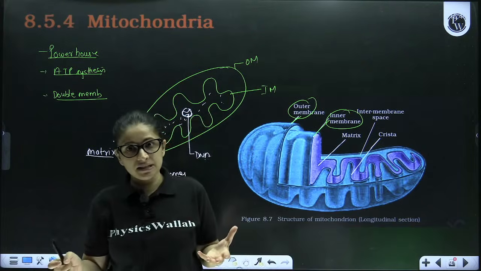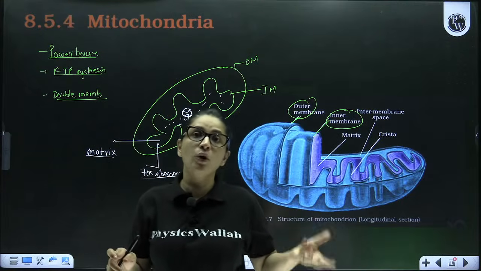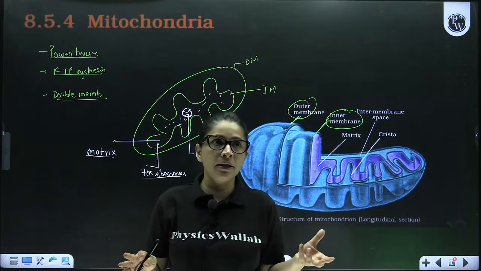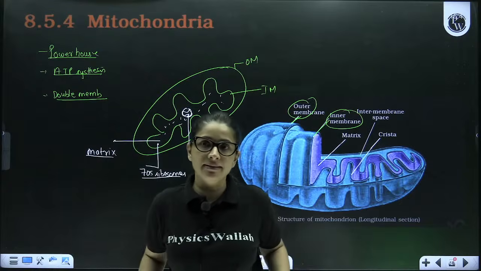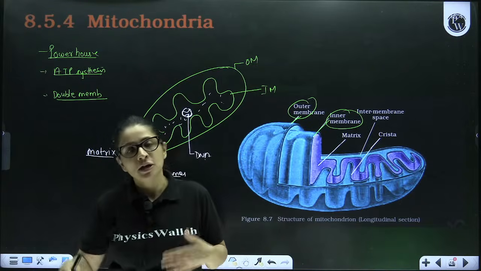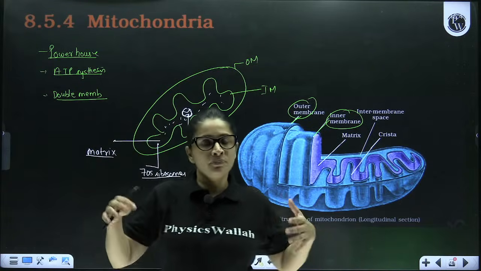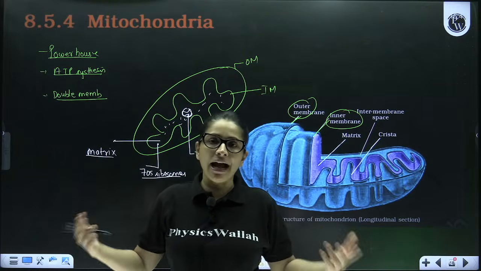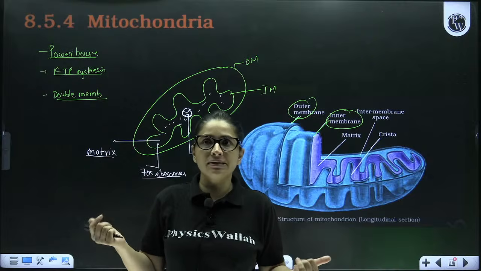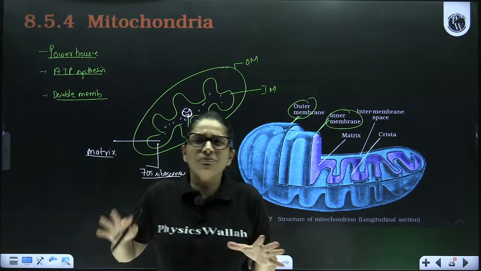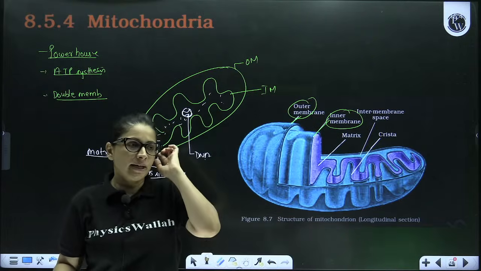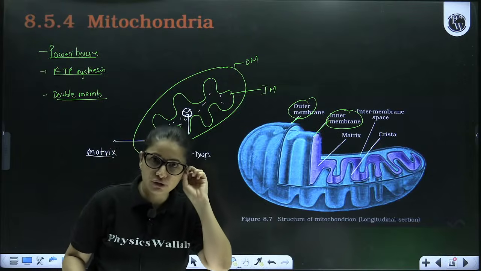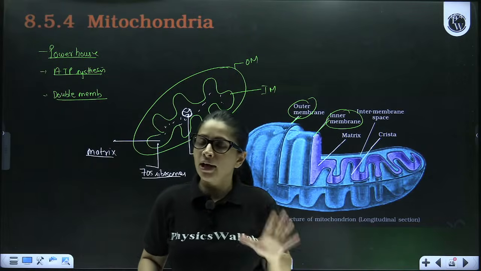It all depends upon which cell requires more energy. Like for example, my leg cells will obviously require more energy because every day I have to walk, so maybe my leg cell will have more ATP as compared to my cheek cells. So the number of mitochondria depends upon the requirement of energy.